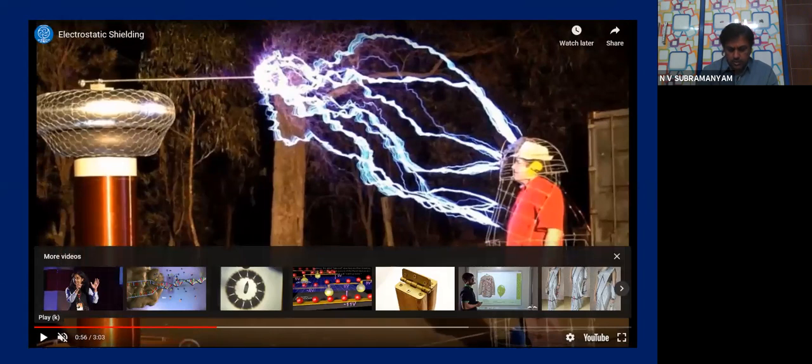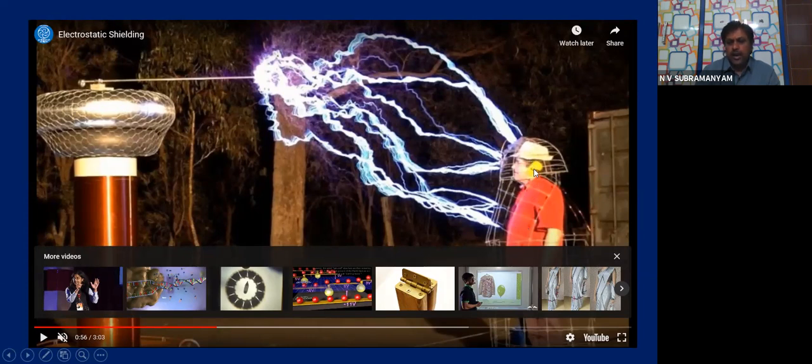Okay. So, if you see, all of you, in this Faraday cage, there is a metallic cage here, and a person is standing inside the metallic cage. And this is an artificial lightning, and it is not entering the inside part at all. That means any lightning charge is not entering the inside part, and the person is protected.